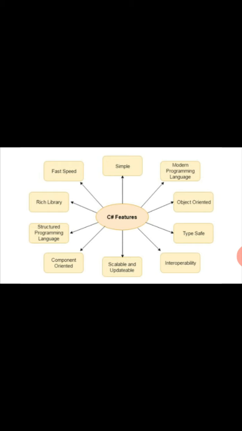OOPS makes development and maintenance easier, whereas in a procedure oriented programming language, it is not easy to manage if code grows as project size grows.